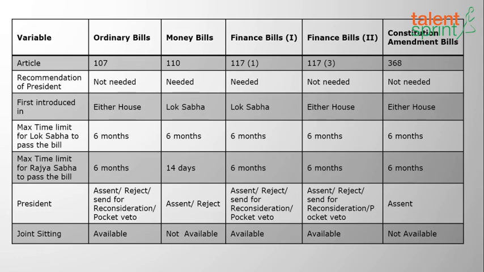The definition of a money bill is mentioned in 110, the definition of finance bills type 1 is in Article 117 clause 1, finance bills type 2 in Article 117 clause 3, and constitutional amendment bills in Article 368.